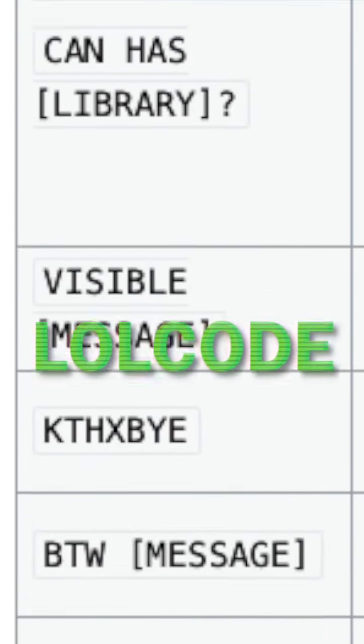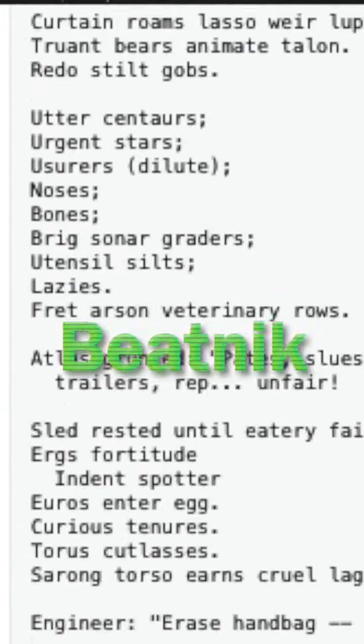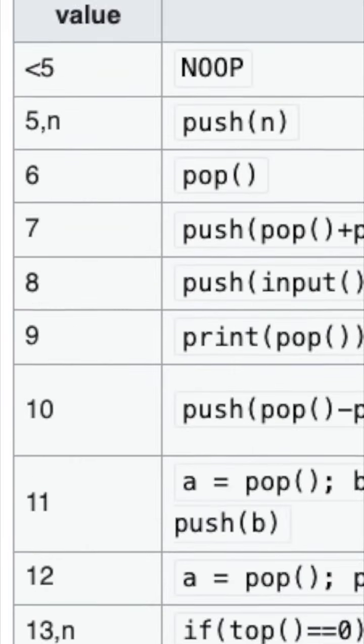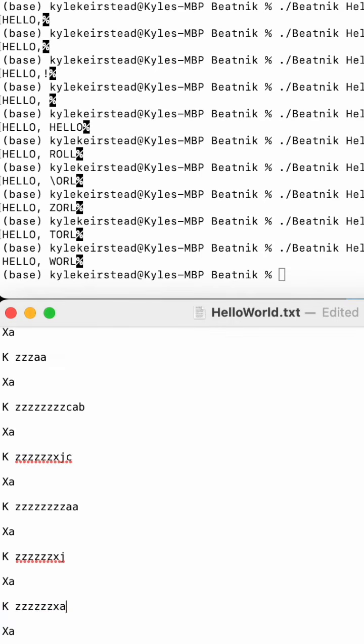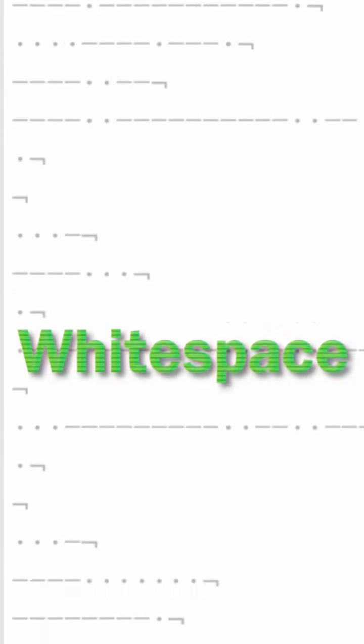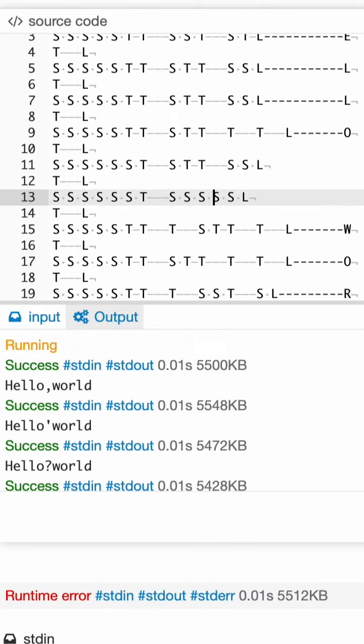LOL code was just a mockery of how people text, but for Hello World, this wasn't hard at all. For Beatnik, the idea is to create a story where every word has the correct value in Scrabble points, but it doesn't enforce the use of legal words, so I just used random characters to get the values that I wanted. In Whitespace, everything is driven by tabs, spaces, and new lines, which turn into a lot of counting spaces as binary to output each character.